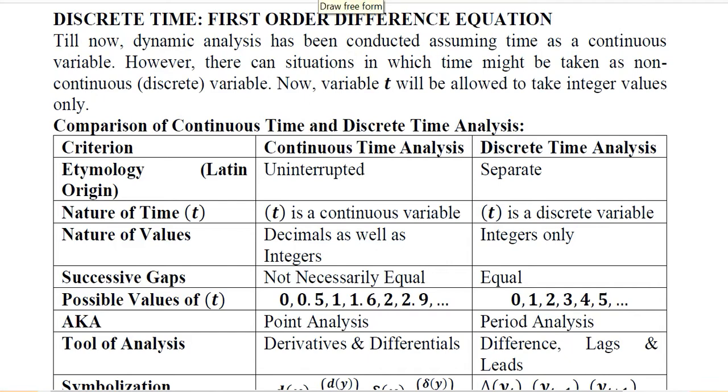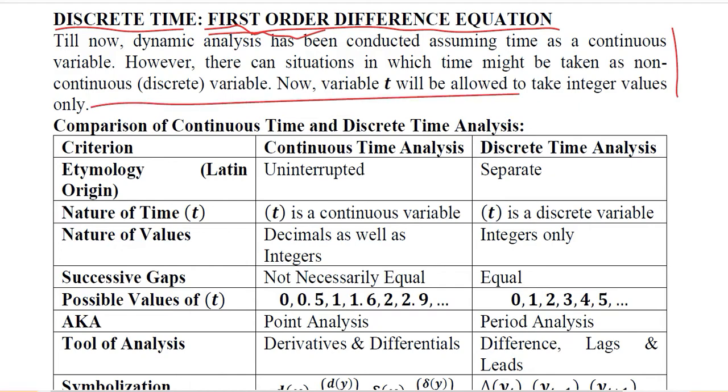So when we study this, we have discrete time, and we will study a certain type of equation, which will be the difference equation. In this case, we start with the very basic kind of difference equation, that is the first order difference equation. This is the thing that we have talked about, and you can pause the video and read this paragraph that will guide you about it.